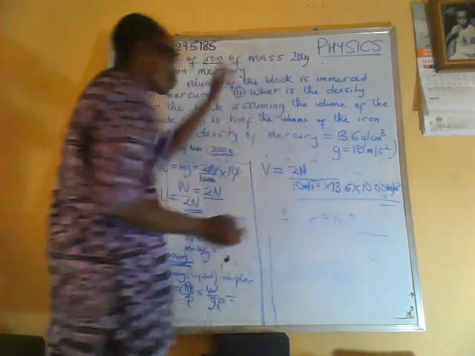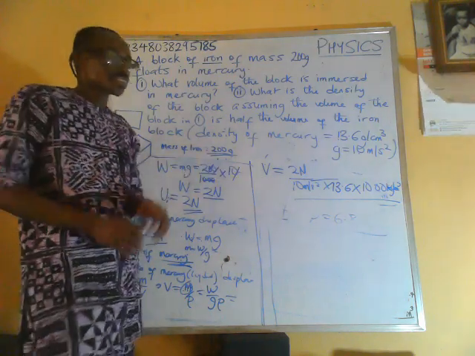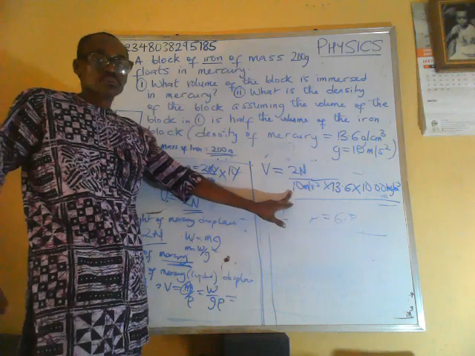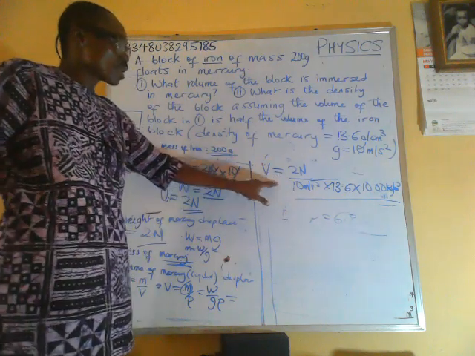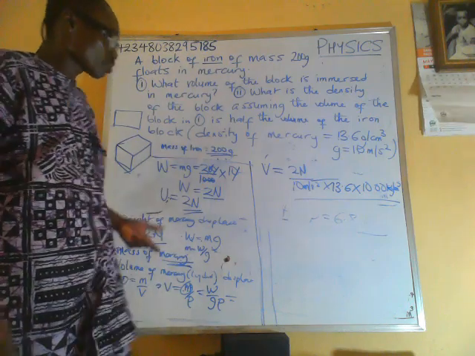So this gives us the volume of the block of mercury that was displaced. Let me punch my calculator.